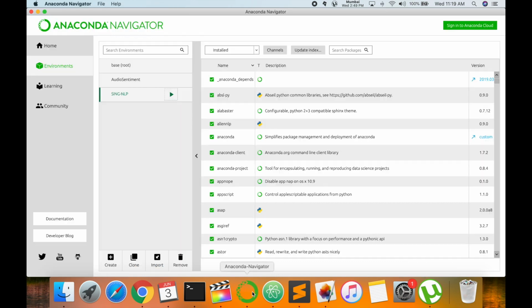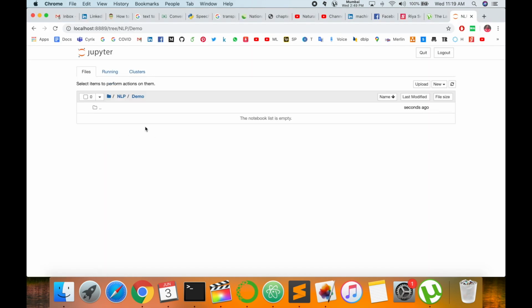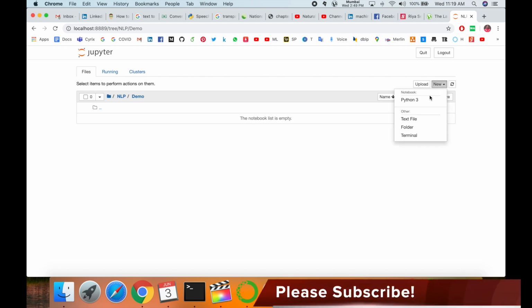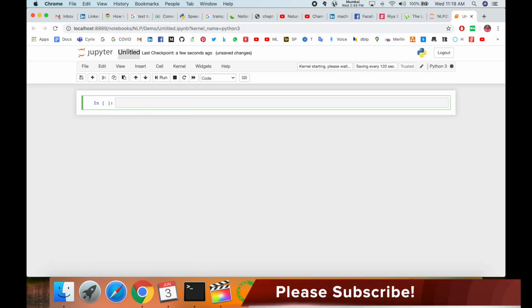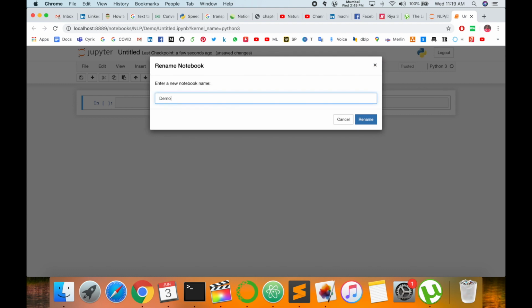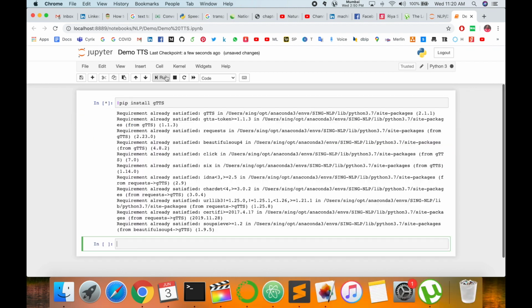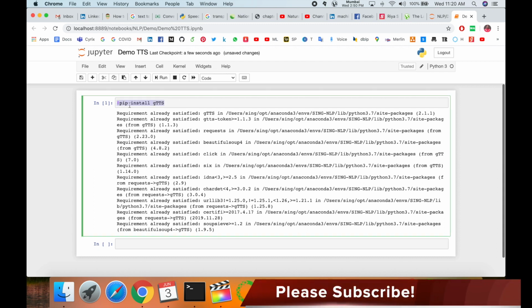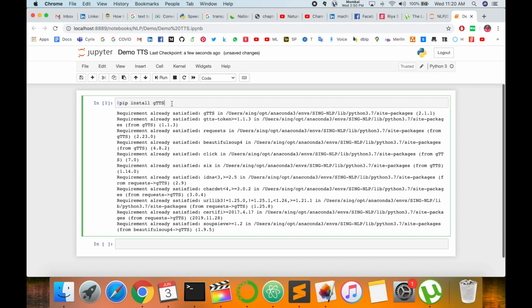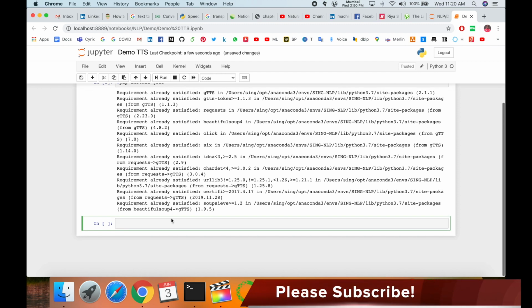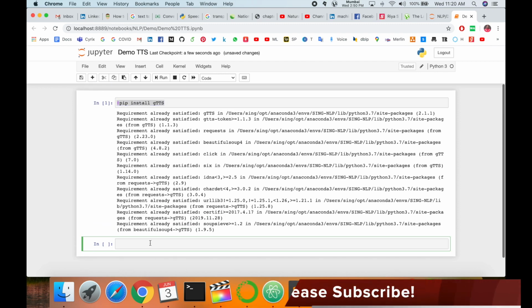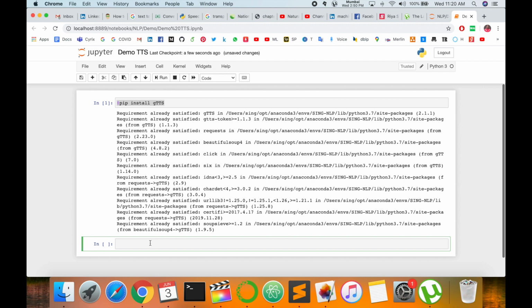So first of all, open your Anaconda Navigator, Jupyter Notebook. So this is my demo folder location, 0 files are there. So I open a new Python notebook and type here demo tts, enter. First of all, install gTTS, the Google text to speech synthesizer. I already installed this library, but before starting the code you need to install this library to support converting the text to speech format.